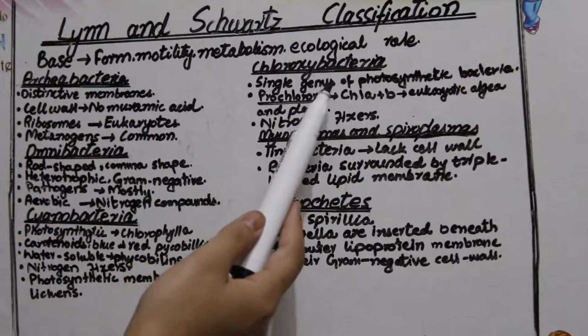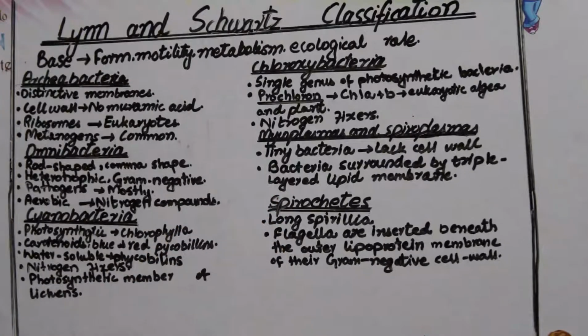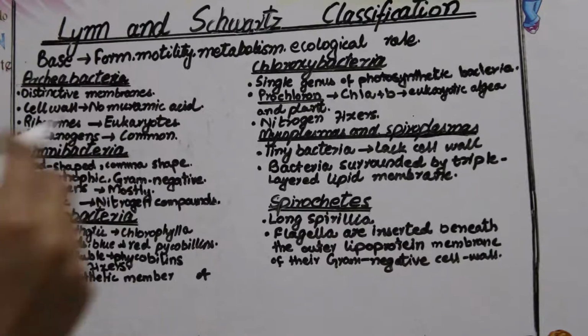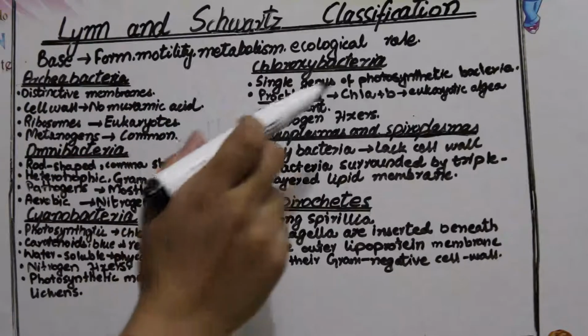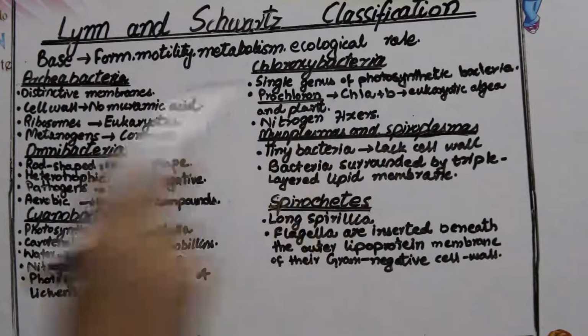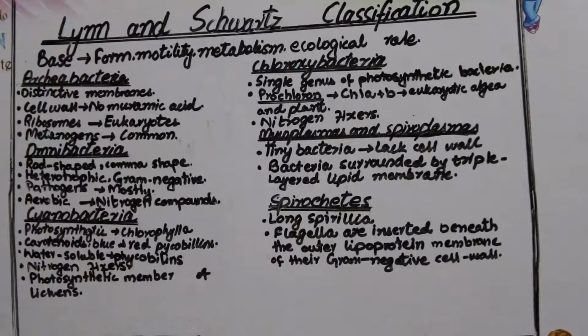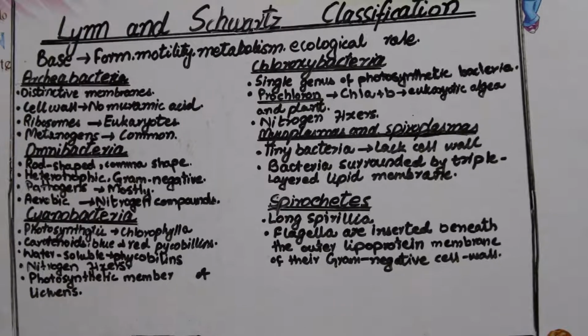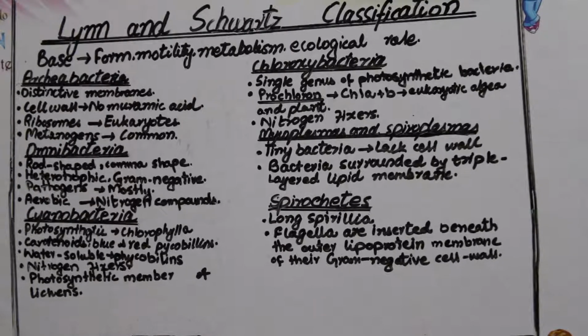The fourth one is the chlorobacteria. As their name shows, chloro means they have chlorophyll. So chloroxybacteria are chlorophyll-containing bacteria. What type of chlorophyll do they have, and what is their function? This phylum has just one single genus, which is a photosynthetic bacterium known as Prochloron. It has chlorophyll A as well as chlorophyll B, which is similar to eukaryotic algae and plants. It also has the nitrogen fixation ability.